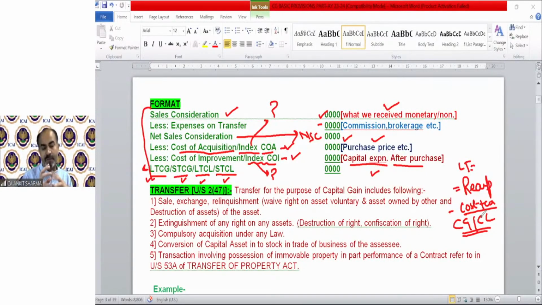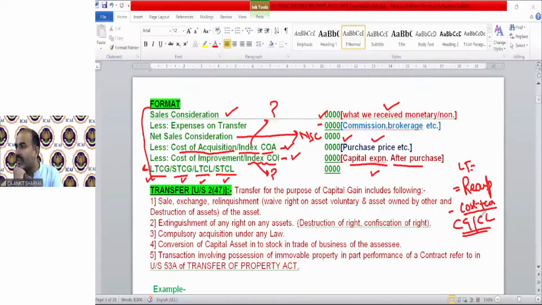Because if you frequently deal in shares, sale and purchase of shares, then that will be treated as your business. Then the share will be your stock in trade. But if generally I purchase today and I sell tomorrow, that is your capital gain and it is going to be taxable under this head.